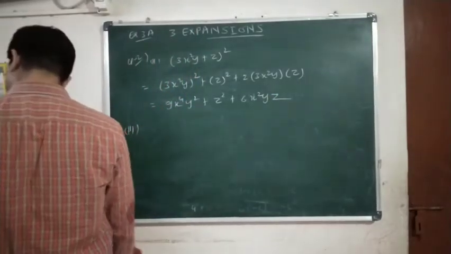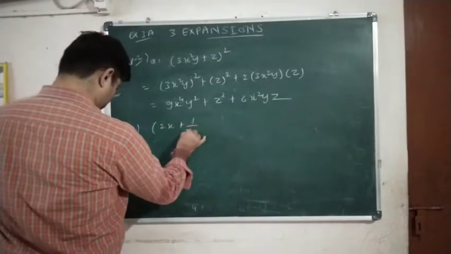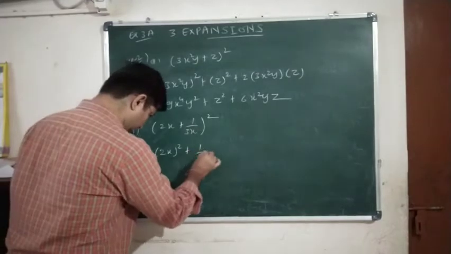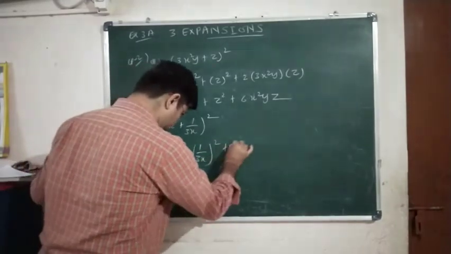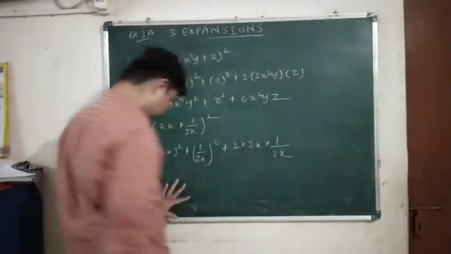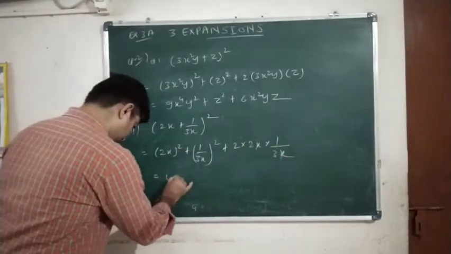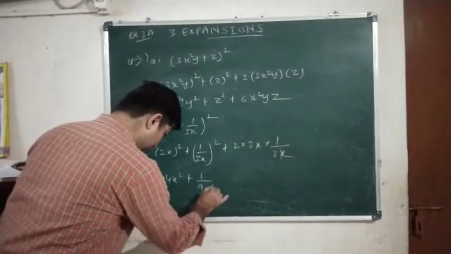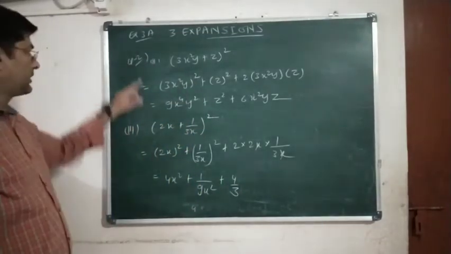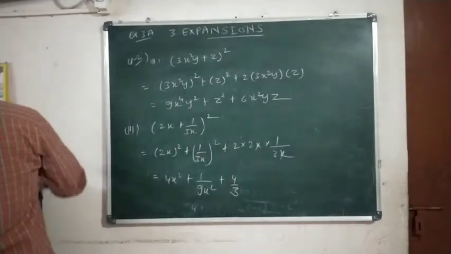Number 3, (2x + 1/3x) the whole square is equal to (2x)² + (1/3x)² + 2 into 2x into 1/3x. Okay, here we can reduce this x, yes or no? Now expanding: 4x² + 1/9x² + 2 2s are 4 upon 3. So the third one is also over. With this question number 2 is over. The first I have left for you. Second and third we have done.